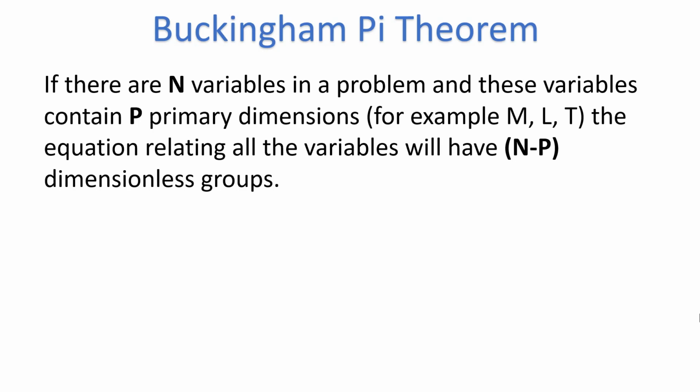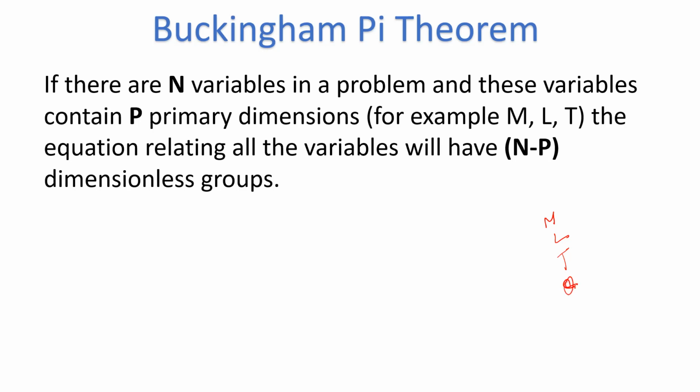Okay, so in fluid mechanics, if there are n variables to define a system, like suppose we define the properties like density, velocity, viscosity, these are some variables to define a state of a system. Among these variables, the dimensions we know are mass, length, time, then temperature, like theta.